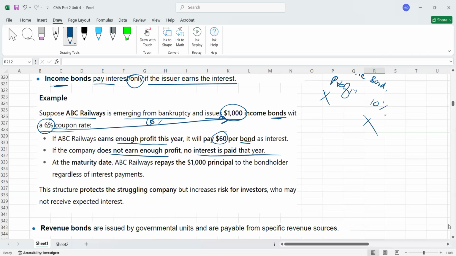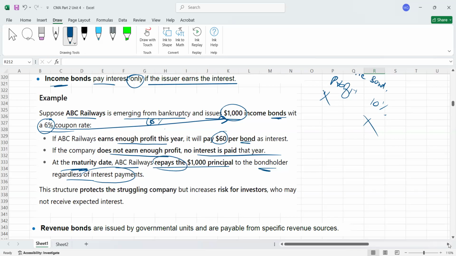If you get income, you will pay. It means these bonds are backed by income of the specific source. If you have a profit, you will pay; if you will not have a profit, you will not pay. At the maturity date, ABC Railways repays the $1,000 principal, definitely. You will return face value to the bondholder regardless of the interest payment. Because if you are into losses, you don't need to pay interest because it's an income bond, but still the original principal amount you have to return.